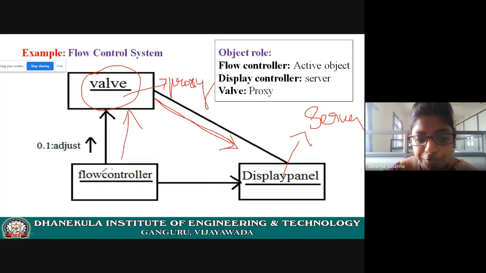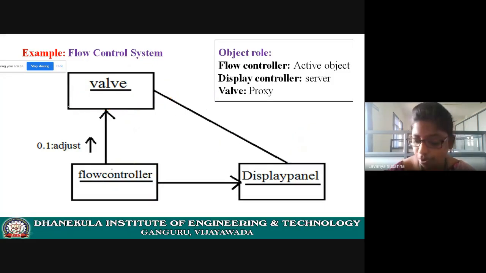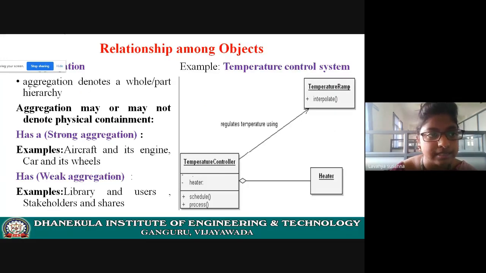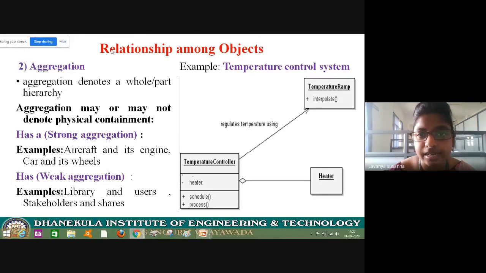The role of flow controller is a controller or an active object. The role of a display panel is a server; it is providing some services, that's all. And the role of valve object is proxy. Proxy means intermediate server, that means receiving the request and sending the request. These are the roles of these objects. I hope you understood. Let us see the next relationship between the objects.